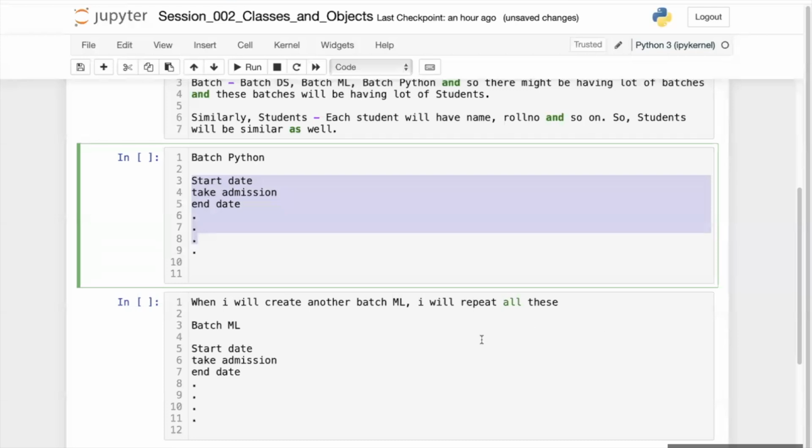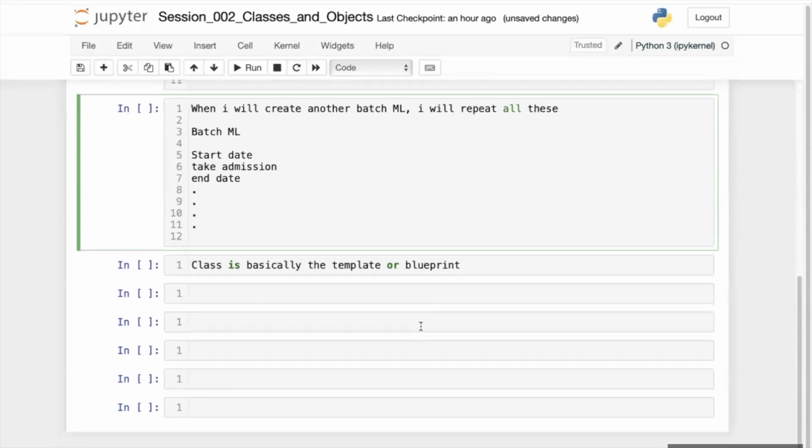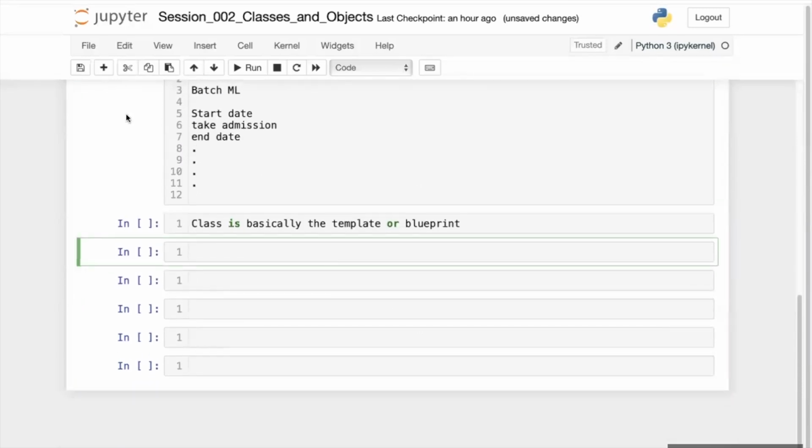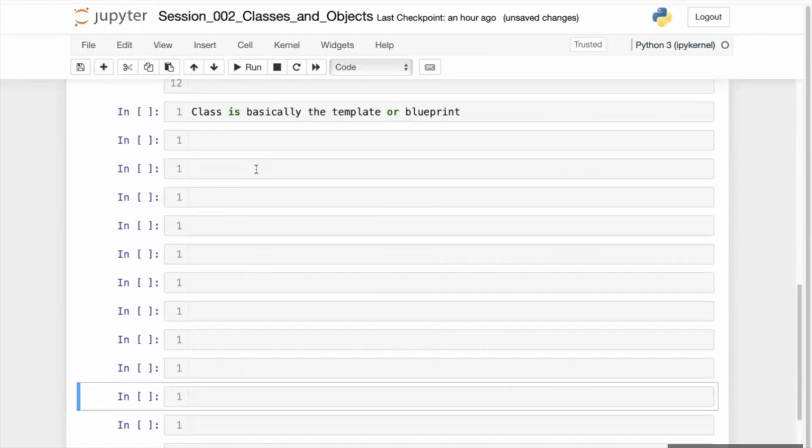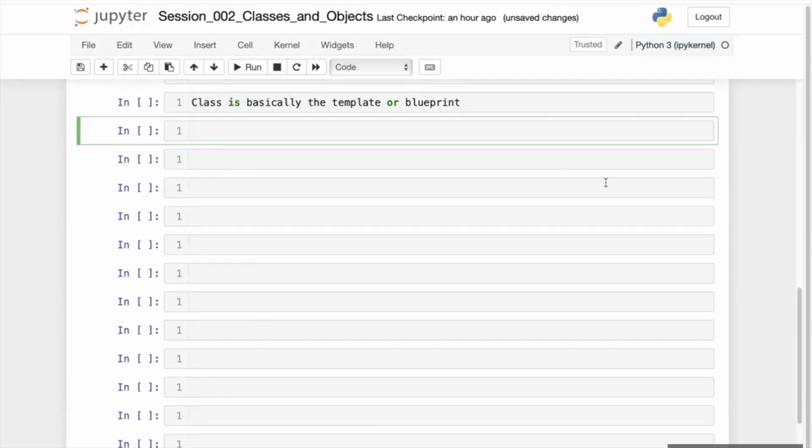So why am I going to create the template? Let's understand this. See, let me write it for you.